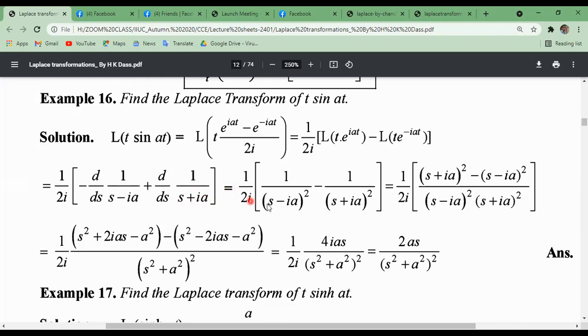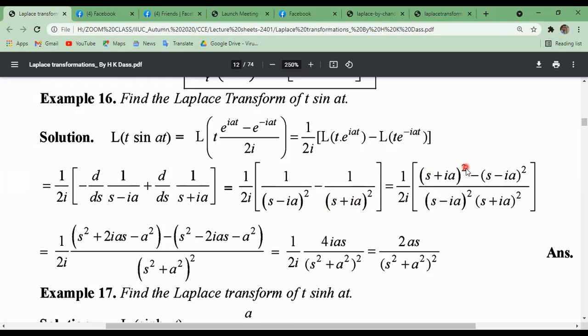This equals 1 by twice i, the first derivative of this. Using the 1 by x formula, the differentiation of 1 by x is minus 1 by x square, where x equals s minus ai, so 1 by s minus ai. Then minus minus cancel, and the coefficient of s is 1, so no impact here. Minus 1 by s plus ai, the differentiation of 1 by s plus ai with respect to s is minus 1 by s plus ai whole square.